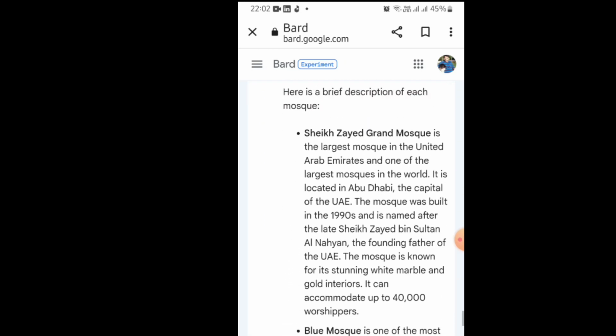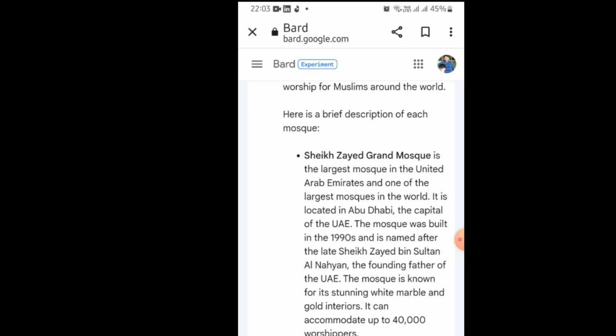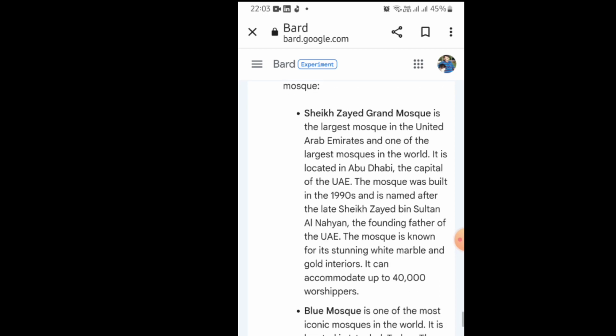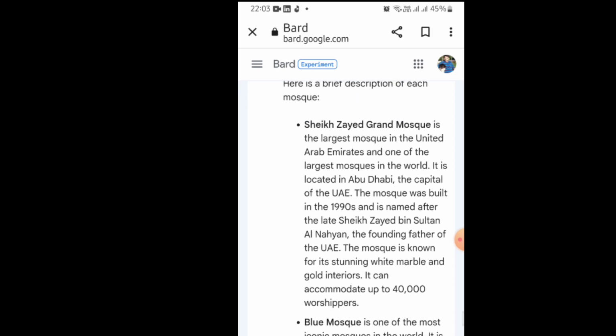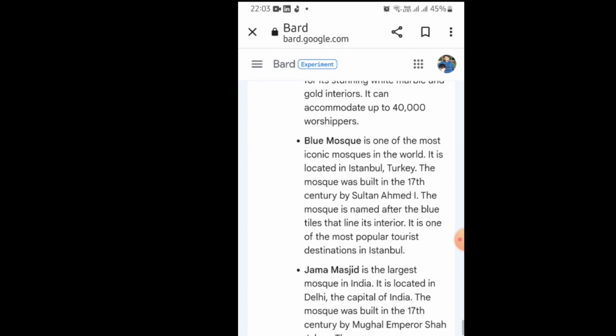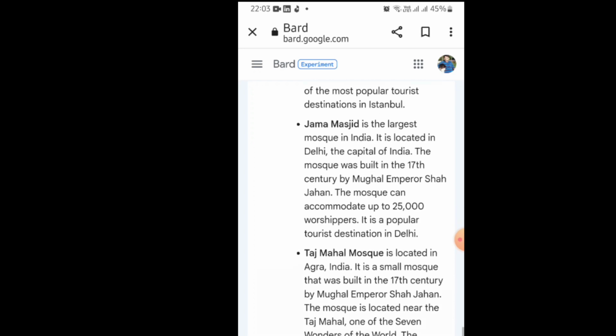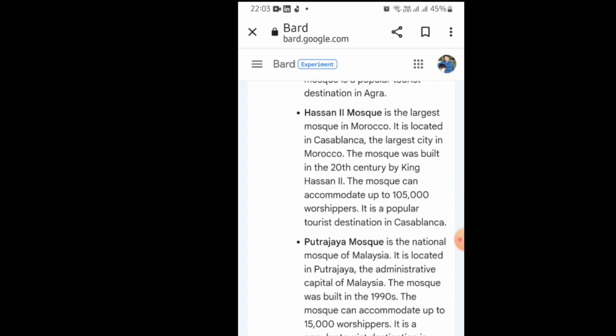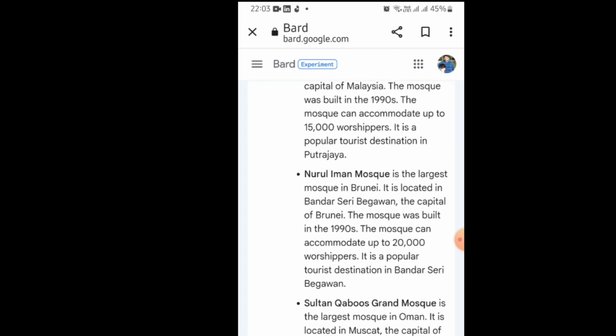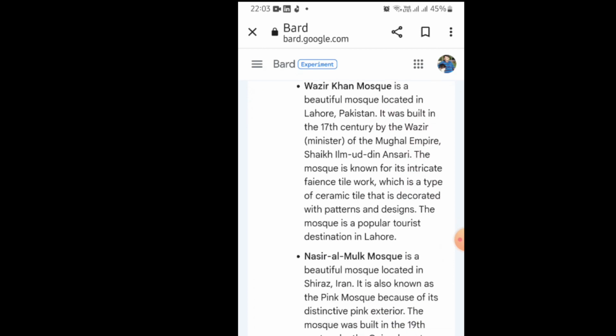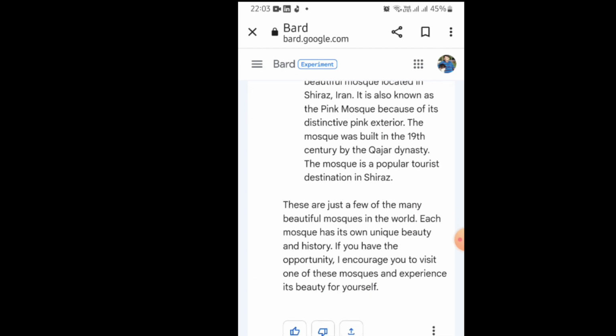All the mosques and their details have been provided. Sheikh Zayed Mosque is in United Arab Emirates, and the Blue Mosque is the most iconic mosque. So all this information it has gathered from internet sources and provided as a summary in front of you.